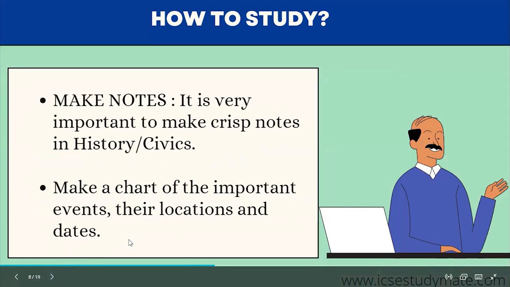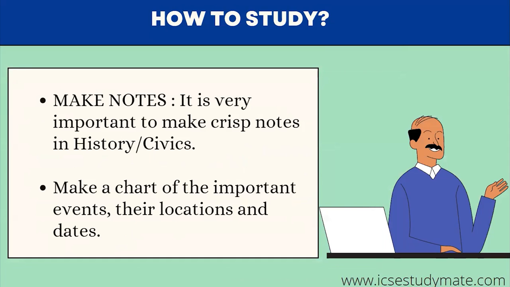This is a question which pops up in every mind when you talk about studying. The first way to study history, and I think any subject, is to make notes. It is very, very important to make crisp notes in history civics. And you can also make a chart of the important events like civil disobedience, the date where it happened, and all that.